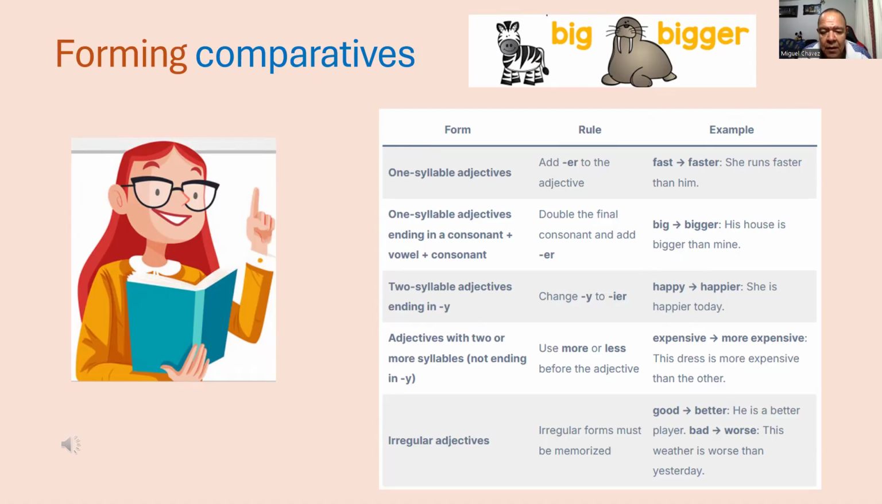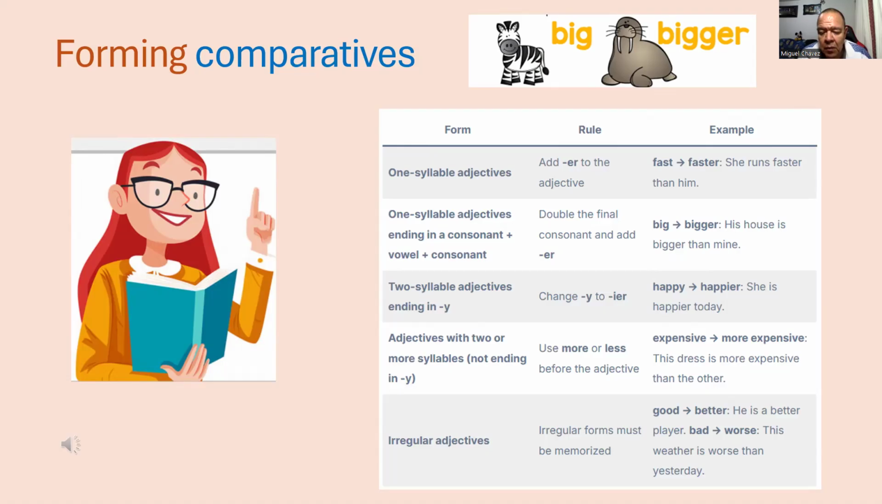Two-syllable adjectives ending in "y". For adjectives with two syllables that end in "y", change the "y" to "-ier". For example, happy, happier. She is happier today. For longer adjectives with two or more syllables, we use more or less before the adjective instead of adding "er". For example, expensive, more expensive. This dress is more expensive than the other one.